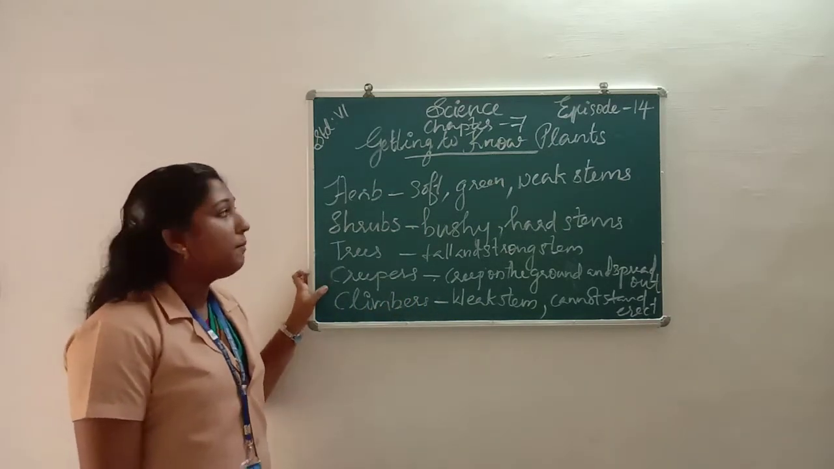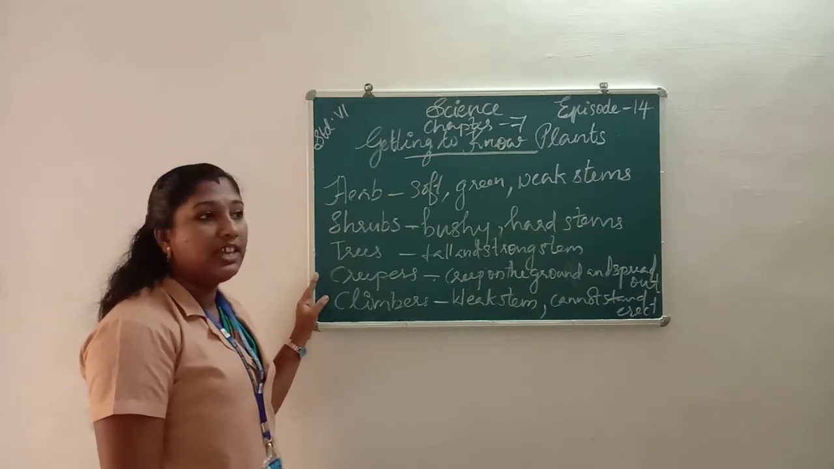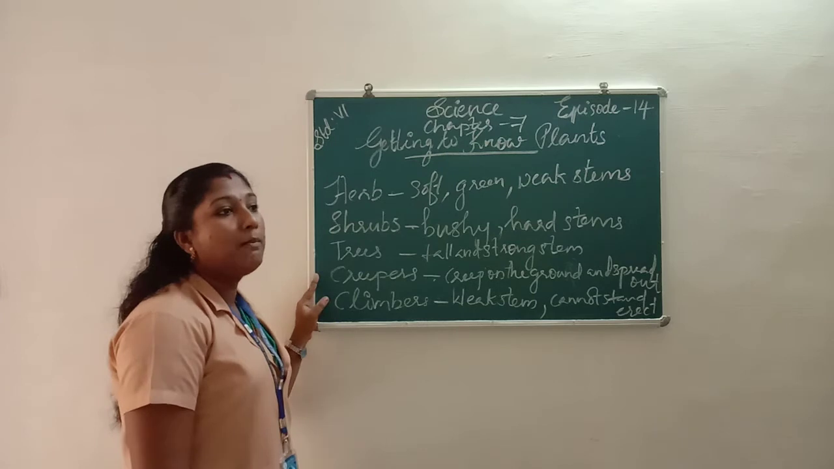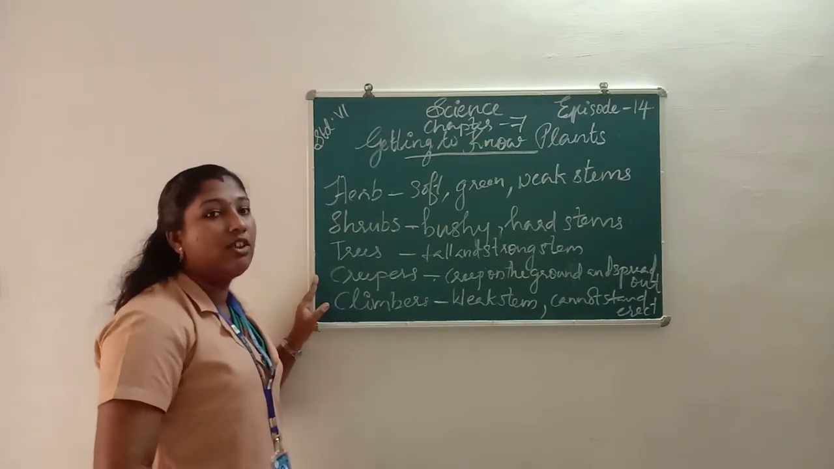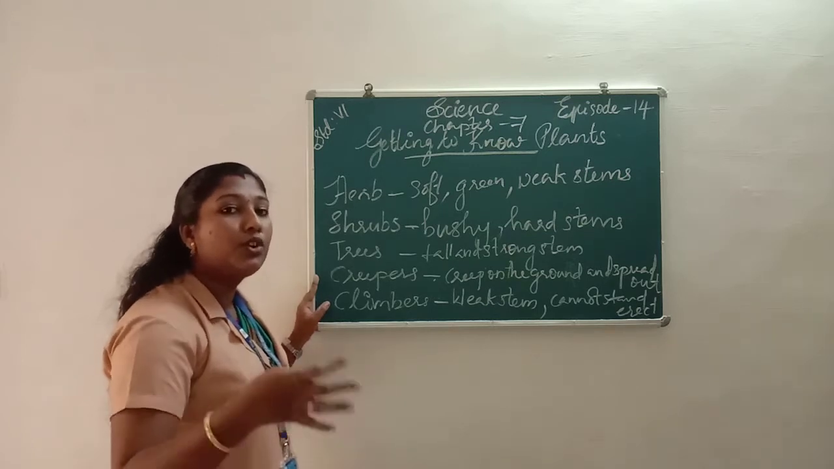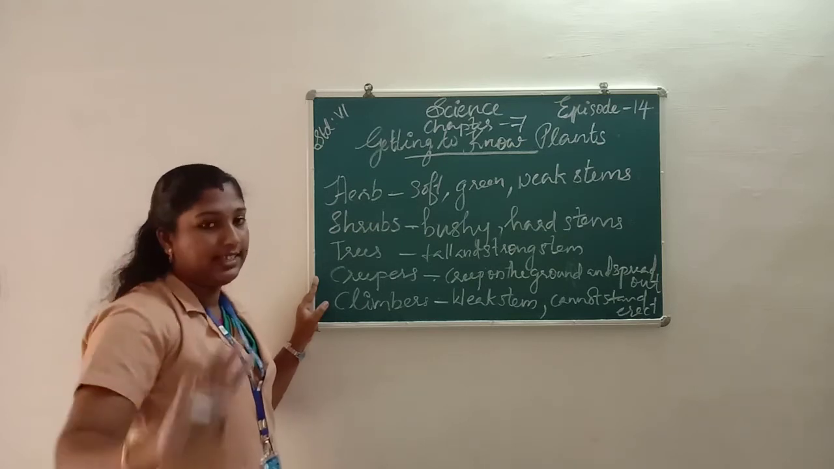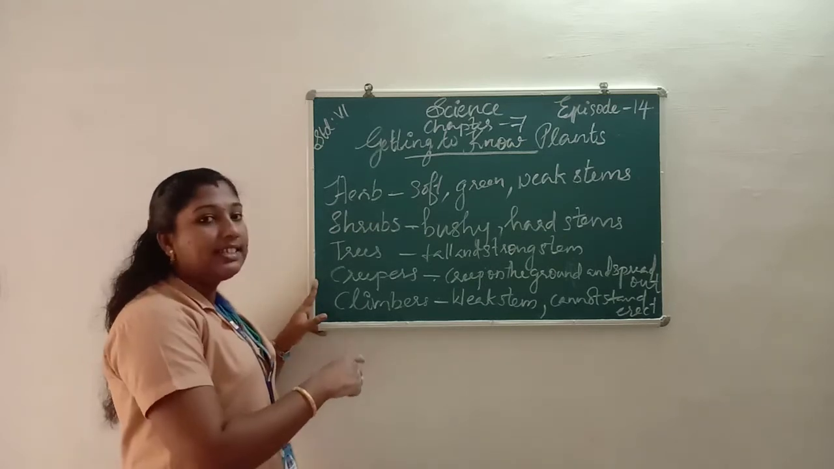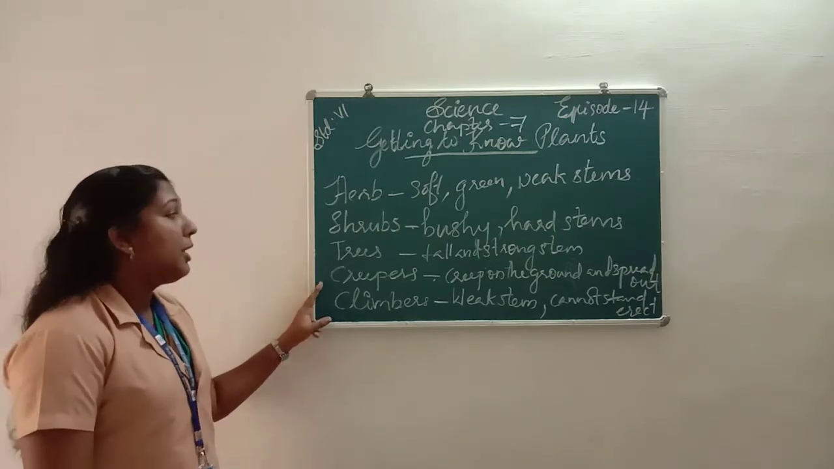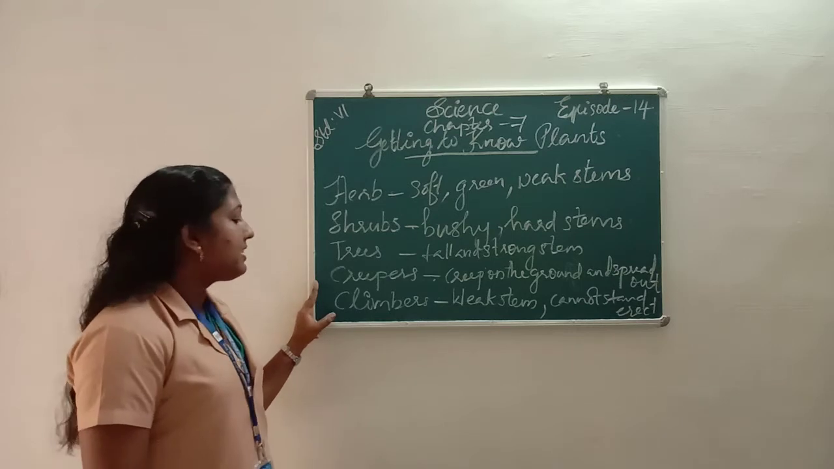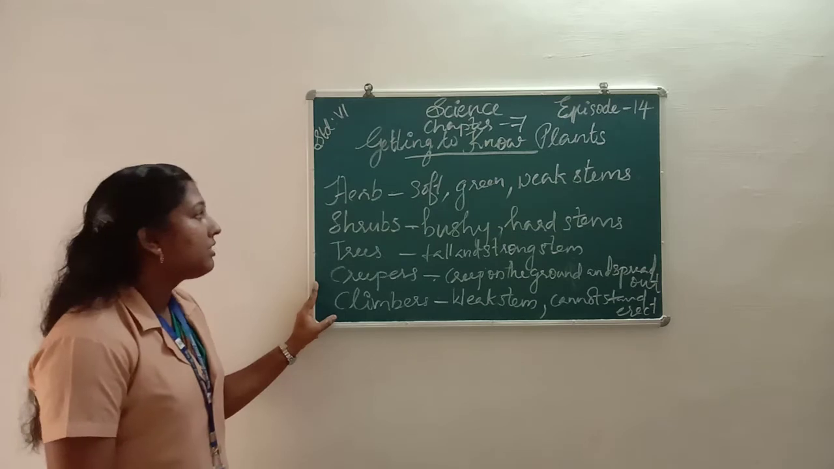Okay, all of you understood about the grouping of plants. We know that from our surroundings we can see different types of plants. Some plants are different in their leaves, stems, flowers, fruits, roots, and height. So plants are usually grouped into herbs, shrubs, trees, creepers and climbers.